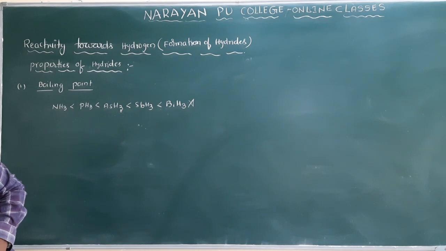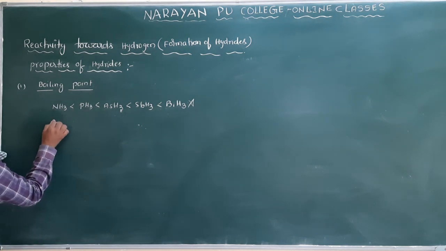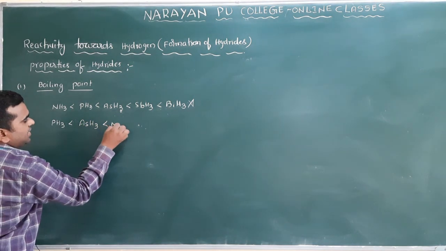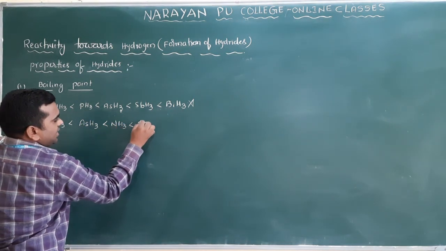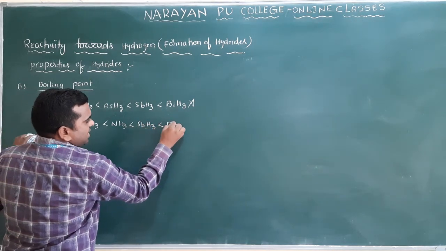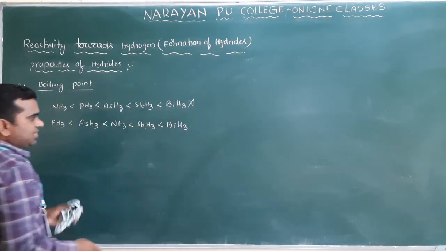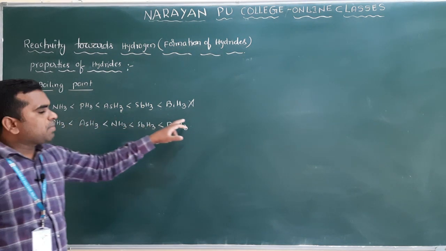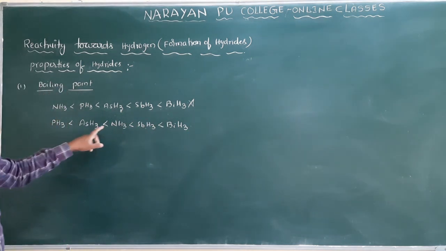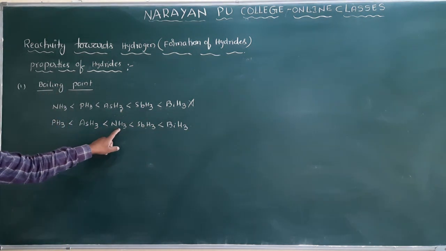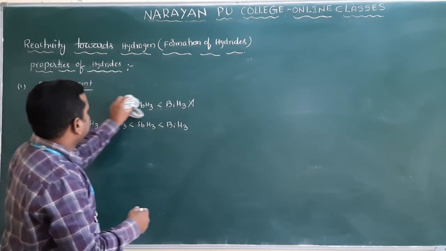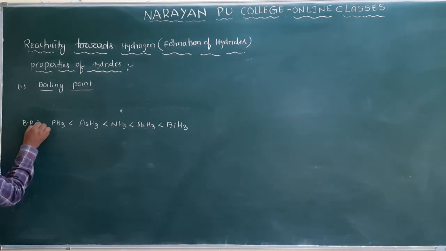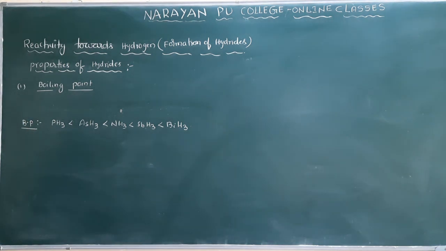So what is the correct order here? PH3, next one is AsH3, and here NH3 will come, then SbH3, and then BiH3. See here, actually nitrogen should have the lowest boiling point compared to the remaining hydrides, but NH3 is here in the middle. Clear? So what is the reason for this? This is the correct boiling point order. Clear?